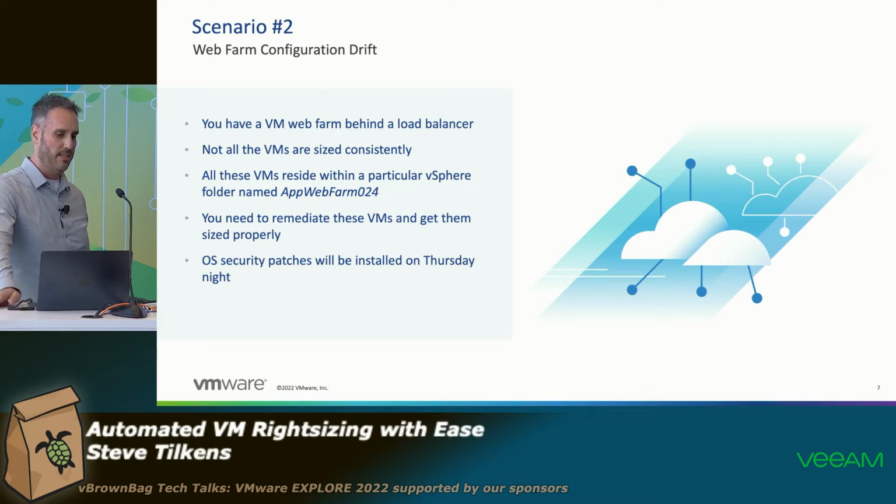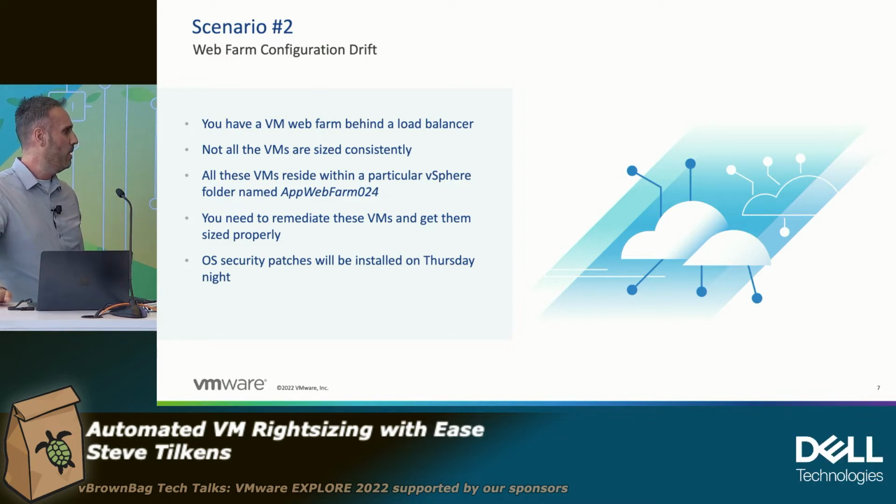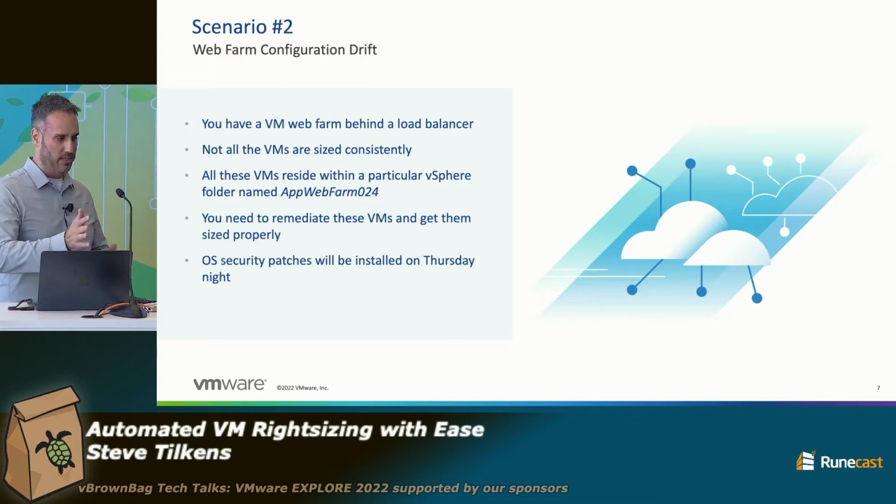Let's look at scenario number 2, right? So let's say you have 15 web VMs behind a load balancer, right? So it's hosting some web application, it's balancing traffic. But not all these VMs are sized consistently, and they should be, right? Because you're balancing sessions across them, so it should be consistent. So maybe another VM got built after the fact and someone else built it. It happens, right? So it's not sized uniformly across all the VMs, right?